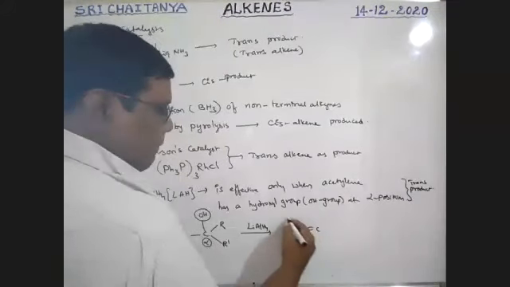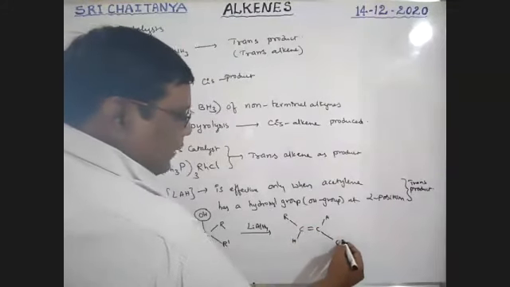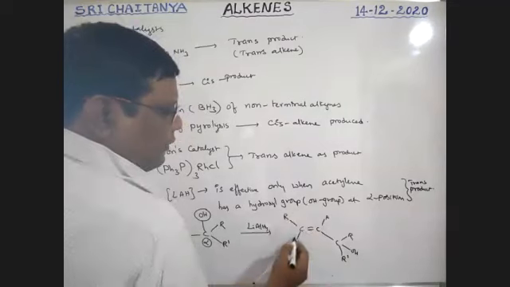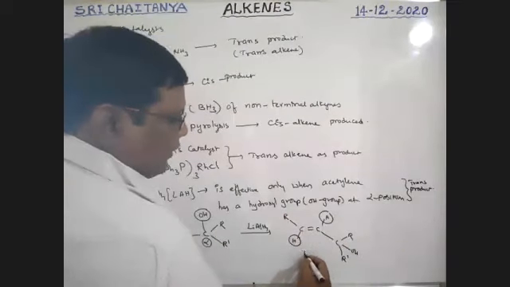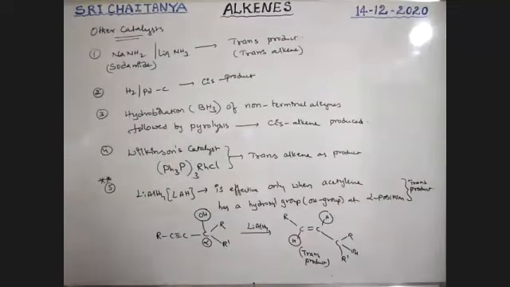So that is C double bond C, with R, H, H, and this carbon has R, OH, R dash. See here, these hydrogens are on opposite sides, trans product. See, boys, wherever the alpha carbon contains an OH group next to the triple bond, then LiAlH4, lithium aluminum hydride, is used, and the product is a trans product. It is very, very, very important. Okay, please note down all these points.